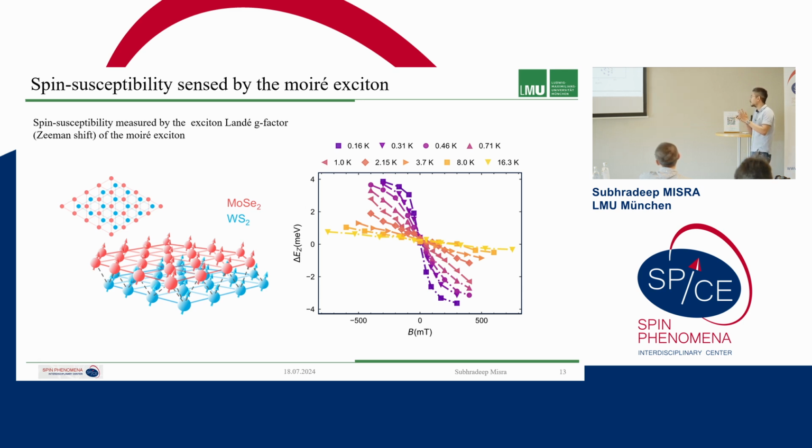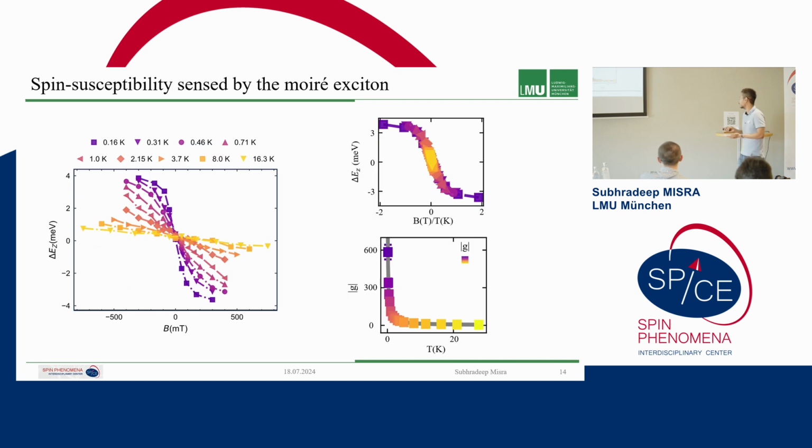By the way, this saturation value is what one can expect from a monolayer exciton, which is like a -4 g factor. But we see how it becomes highly nonlinear in this case. This is also a function of temperature: at high temperatures, like 16 Kelvin, it is mostly the monolayer behavior. But as we lower the temperature, at the lowest temperature of 160 millikelvin, we have a highly nonlinear effect.